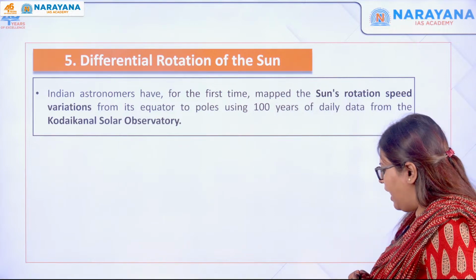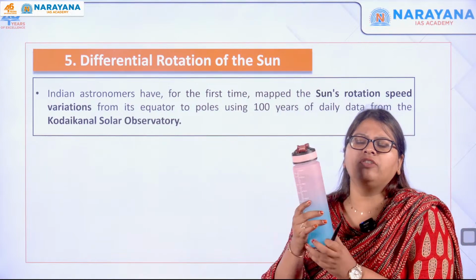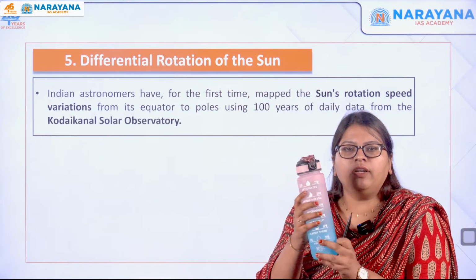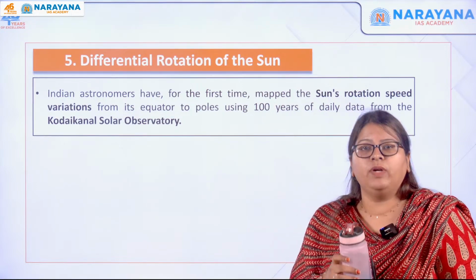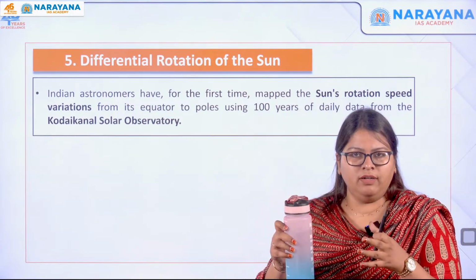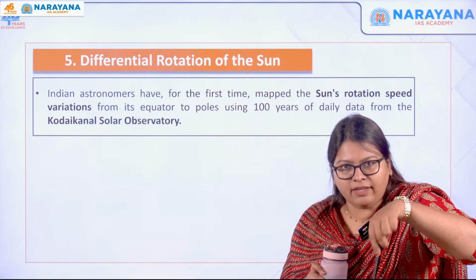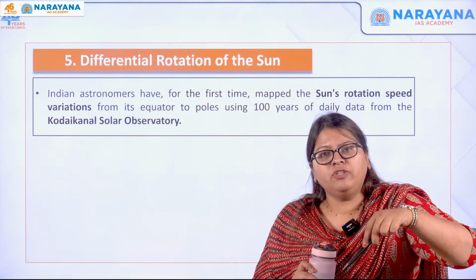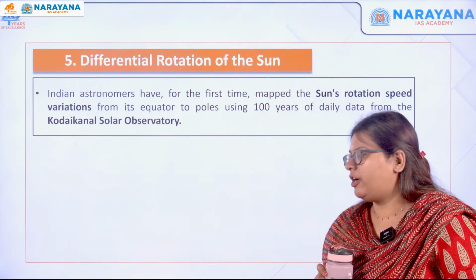If you see any kind of solid body, for example, you take this bottle, if it rotates, the entire bottle rotates at the same speed, isn't it? Whereas if you take the case of fluids, that is water, if I open this and pour it in a glass, and swirl it with my hands, you will see that the center, which is succumbing to more forces, will spin very fast when compared to that of the poles.